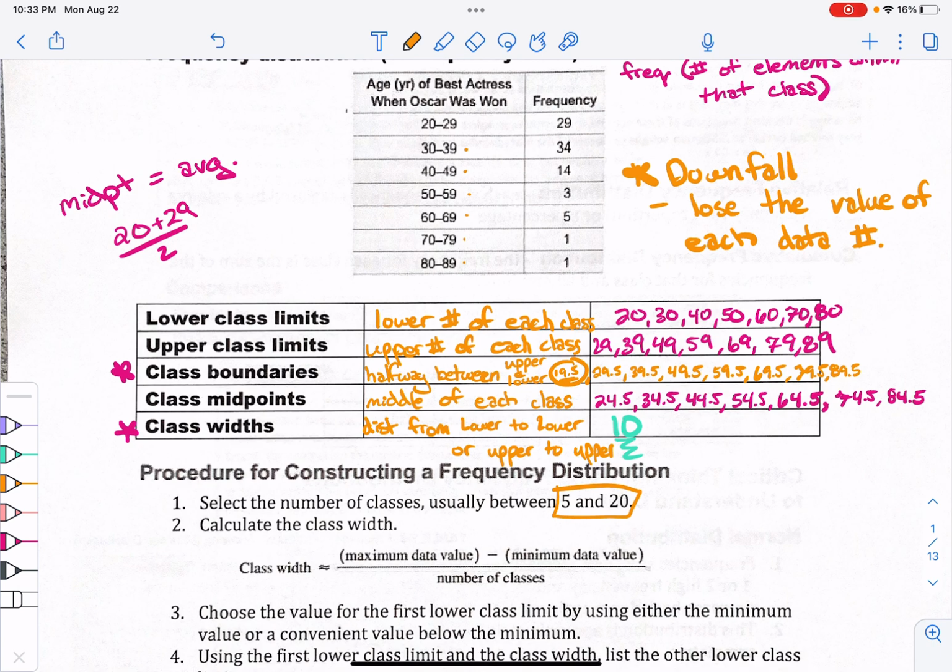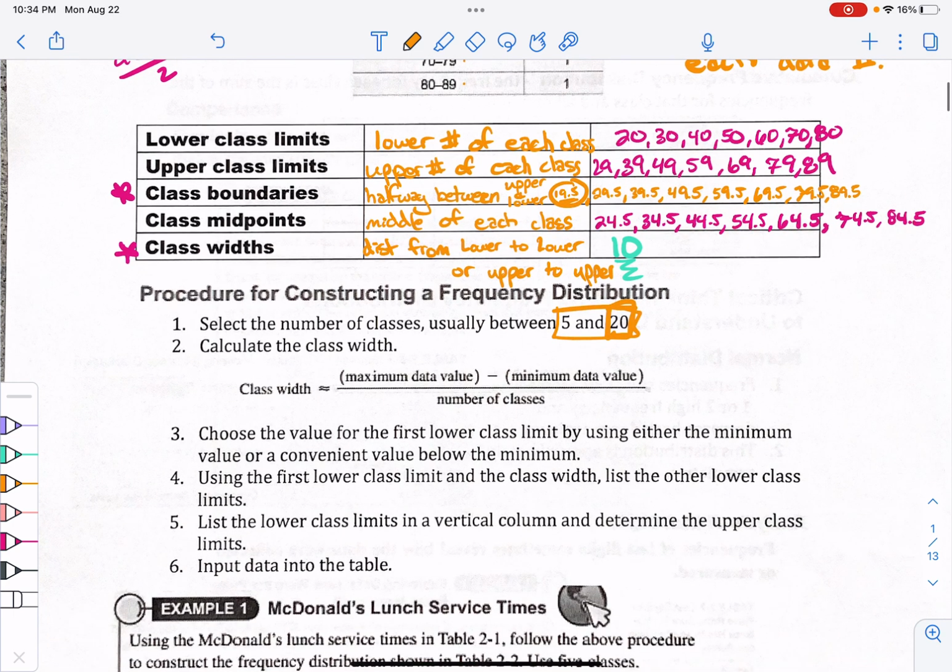That's pretty standard. If you have lots of data points that are really spread out, you're going to do lots more, maybe even 20 classes. But somewhere between 5 and 20, no less than 5. This one had 7. You're going to decide how many classes you want between 5 and 20, and then calculate the class width, how wide each class is.